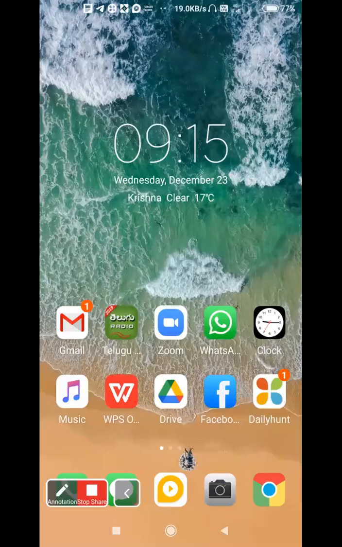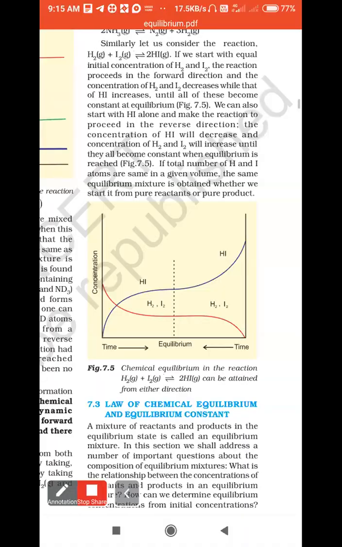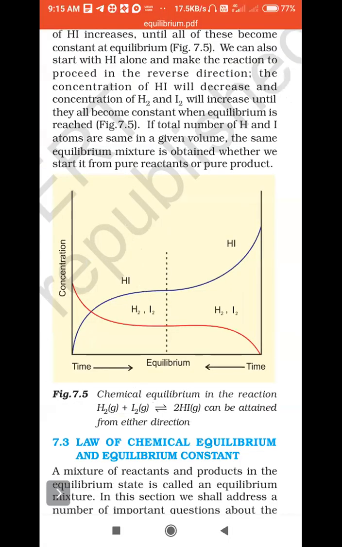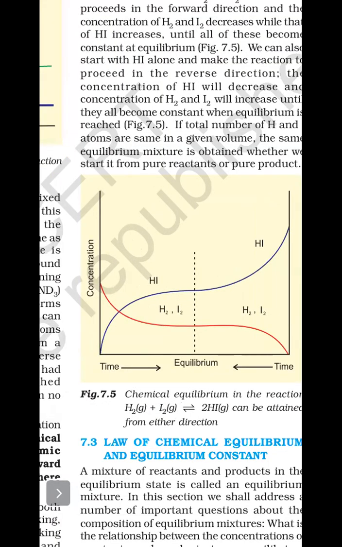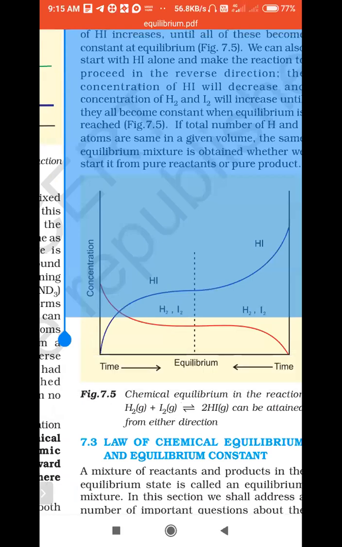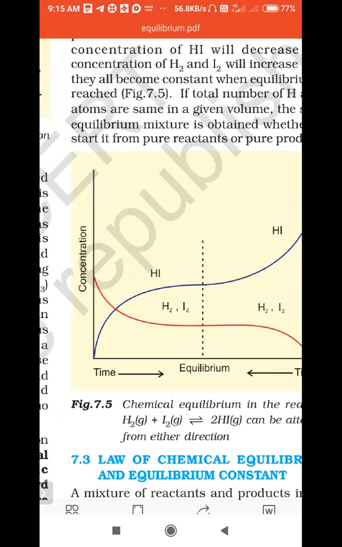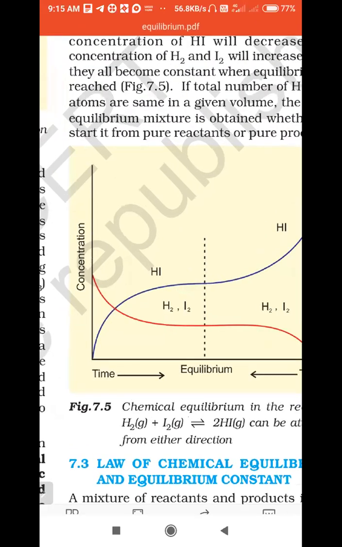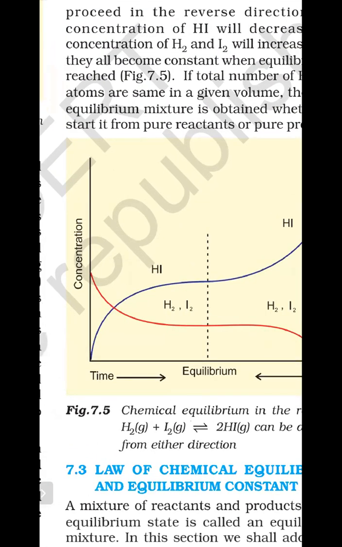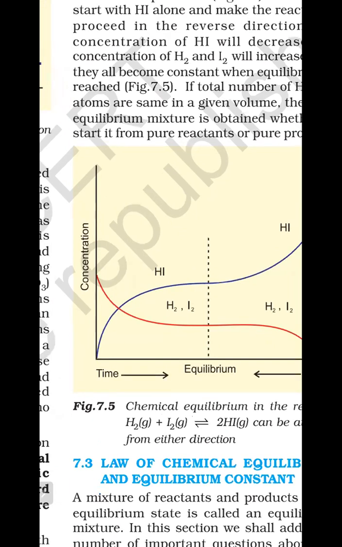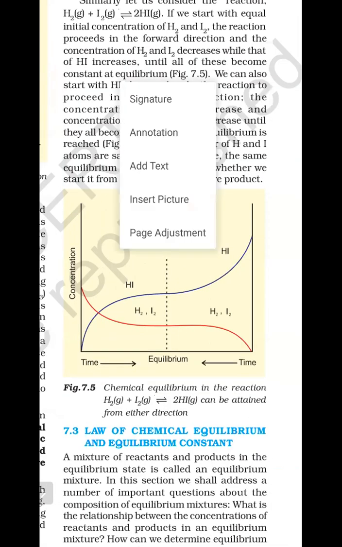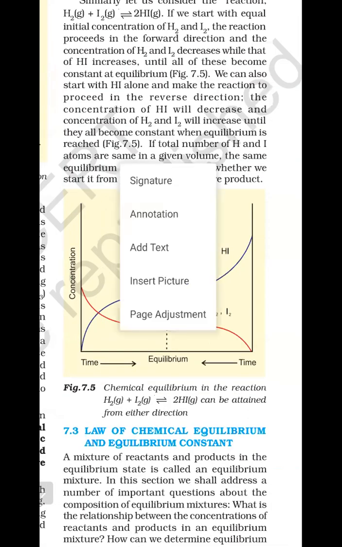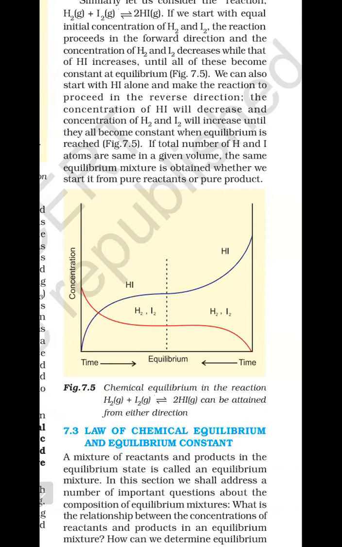Let us see this graphical representation. Time versus concentration is plotted in this graph. Initially, there are 2 lines represented: one is a blue curve and another is a red curve. What does the dotted line in the middle represent? It is drawn from this side onwards like this.